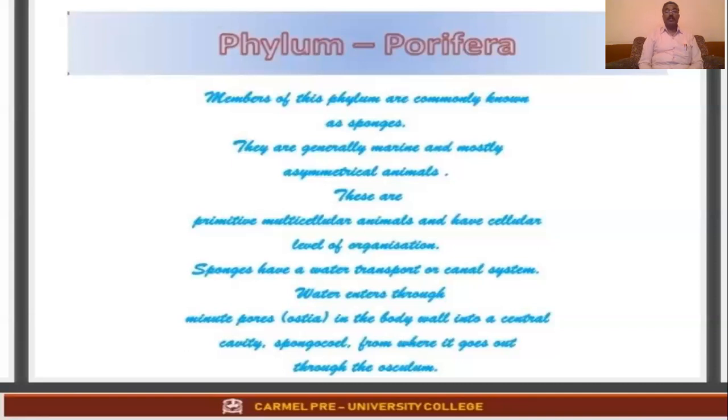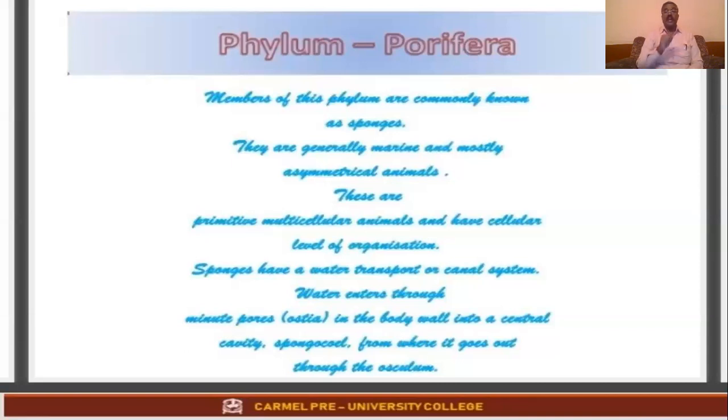It leads into a central cavity called spongocoel, from where it goes out through the osculum. So the water makes its entry through the small pores called ostia, it leads into the spongocoel, the body cavity, and from there water is flushed out through the main opening, which is called the osculum.